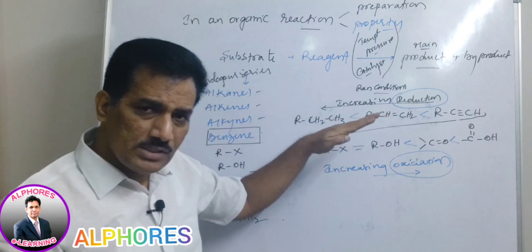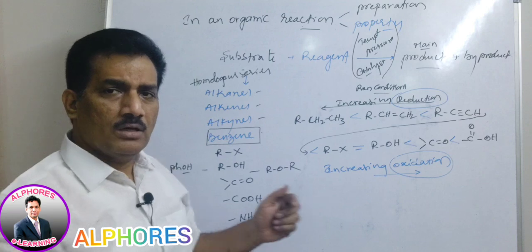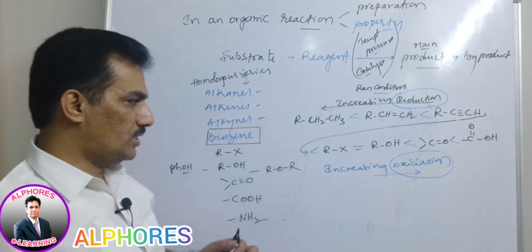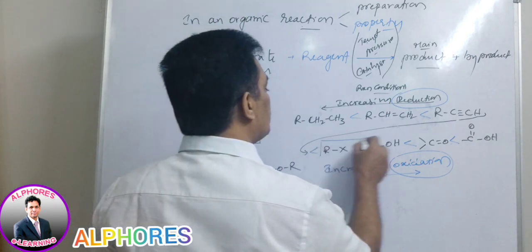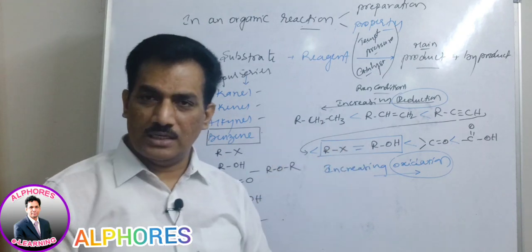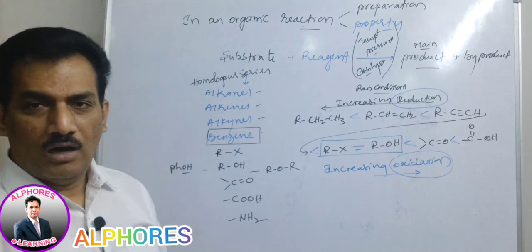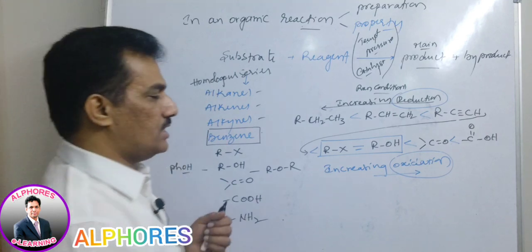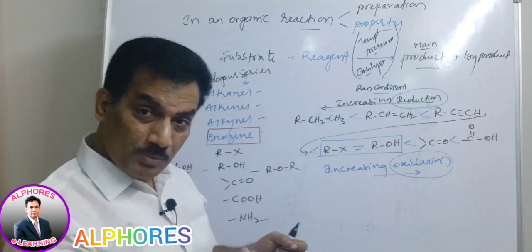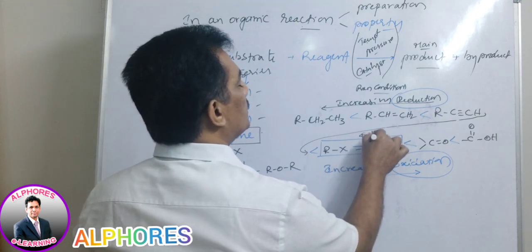This is always the sequence, and in this sequence when we are moving from left to right, it is oxidation, and right to left, reduction. Only two processes. But if you observe this, there is no oxidation because these two are equally oxidized, and there is no reduction because both are equally oxidized or reduced. In such a case, what we are doing is nothing but displacement. The displacement here in organic chemistry is known as substitution.